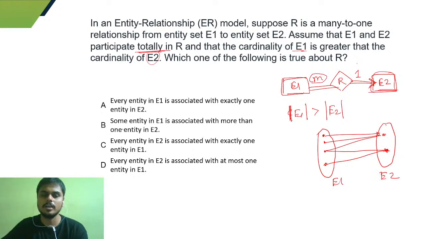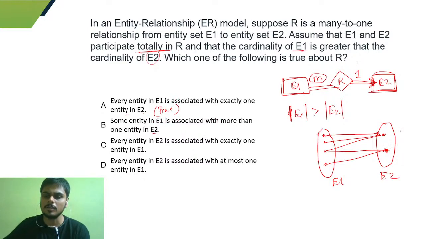Okay, so which one of the following is true? It is saying that every entity in E1 is associated with exactly one entity of E2. So this is the first one, and this can be true, right? Let us see the others. Some entity in E1 is associated with more than one entity of E2.